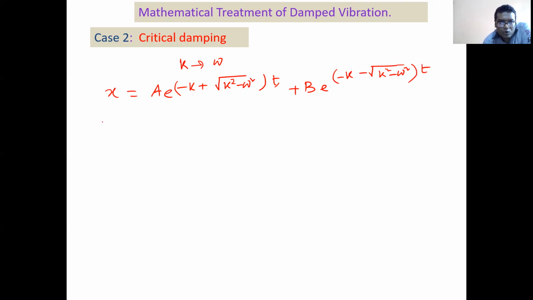Now, when K tends to omega, what happens? Before doing that, let's take e to the power minus KT out for the time being.